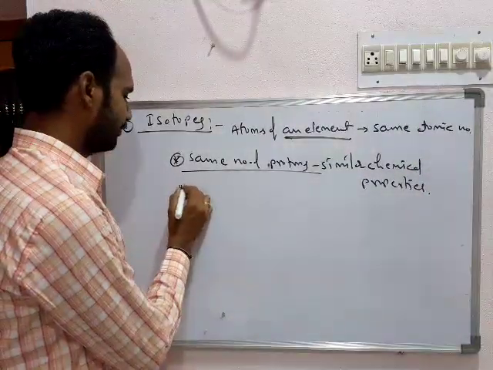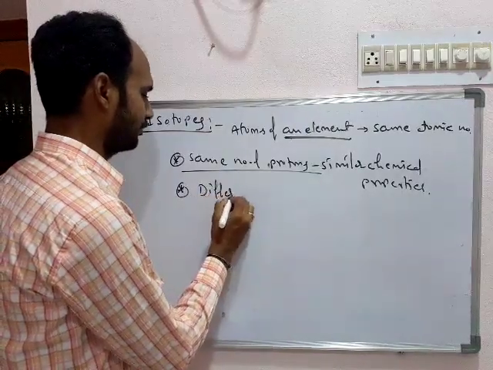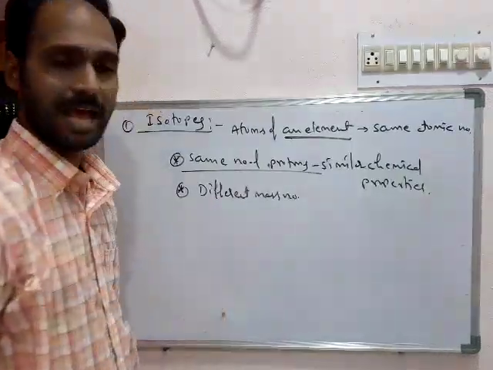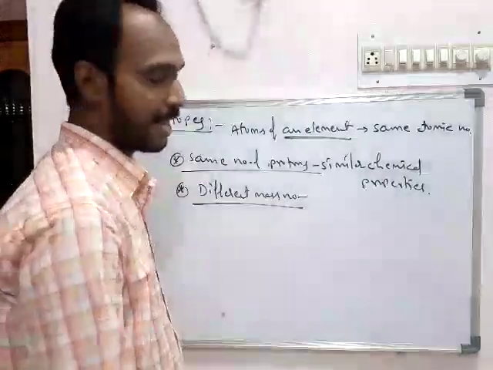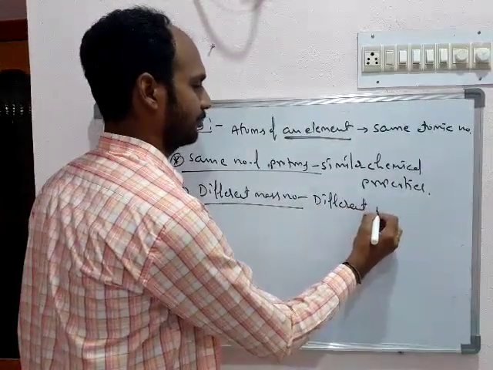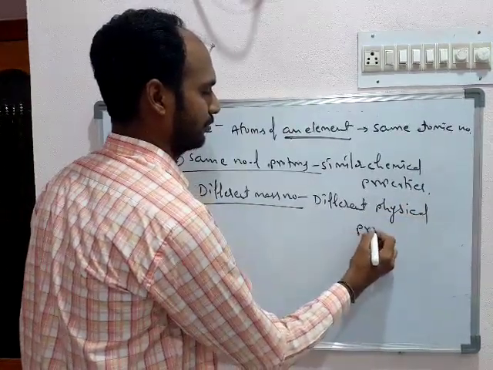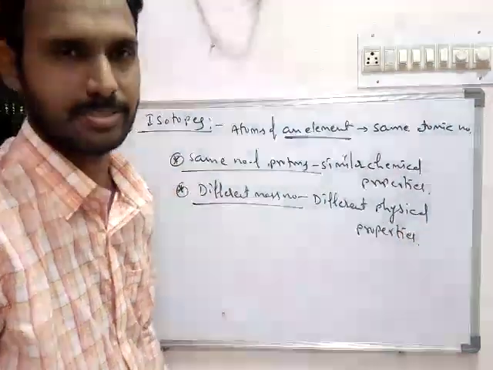But as they are having different mass number, they may have different physical properties.